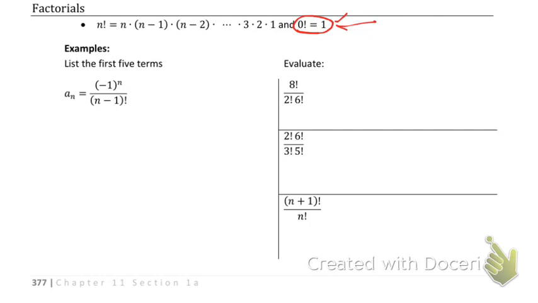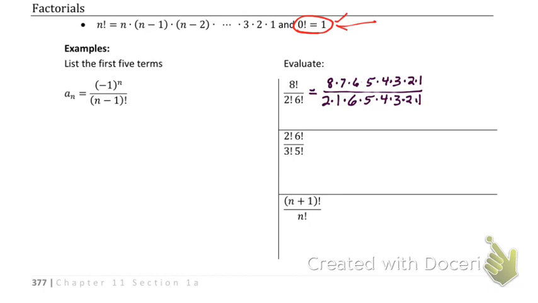All right, I'm going to run down that right side. Each of these can be done using paper, not your calculator. And the way we're going to do that is we're going to write them out. So I'm going to write out 8 times 7 times 6 times 5 times 4 times 3 times 2 times 1. And that's going to be over, well, 2 factorial is 2 times 1, and we're multiplying that by 6 factorial, which is 6 times 5 times 4 times 3 times 2 times 1.